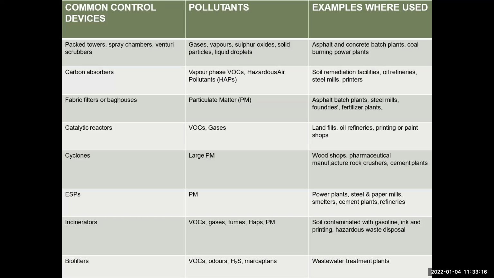This type of device is used in power plants. An ESP controls all types of dust. ESP's full form is electrostatic precipitator. It captures fly ash. Suppose a chimney burns coal; all the pollution goes directly into the ESP, which captures the fly ash. Okay, this is a common control device.